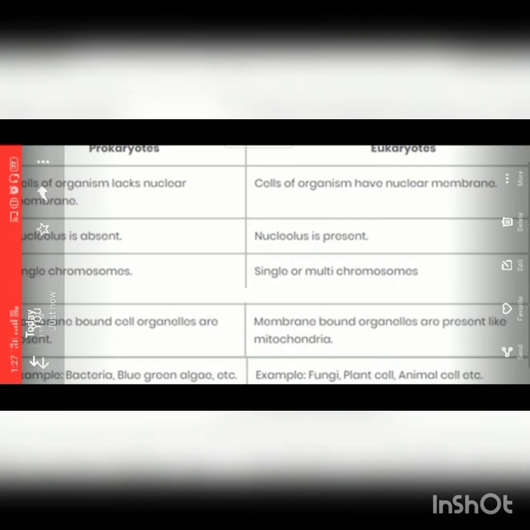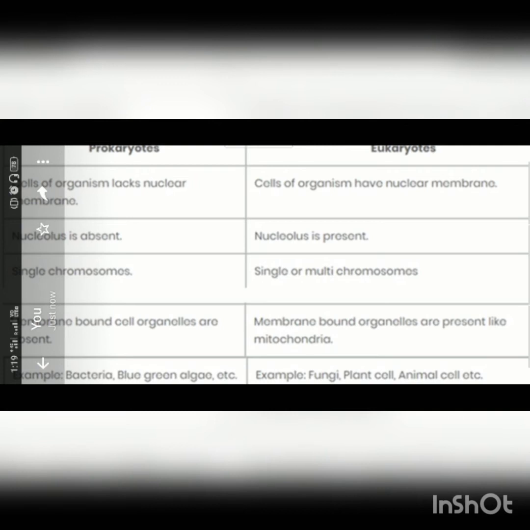Next, chromosomes. Prokaryotes usually have only one chromosome, while eukaryotes may have either a single chromosome or many chromosomes. What are chromosomes? Chromosomes are thread-like structures that are present in the nucleus, and these thread-like structures carry genes which help in inheritance or transfer of characters from the parents to offspring.